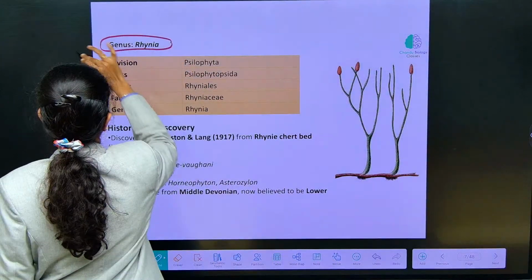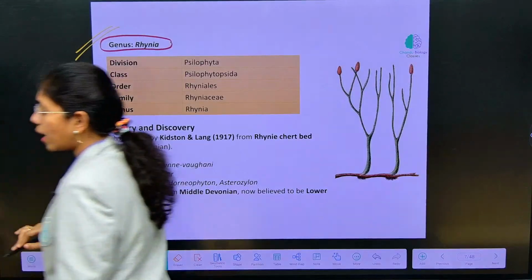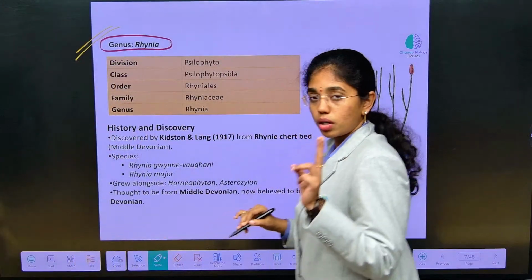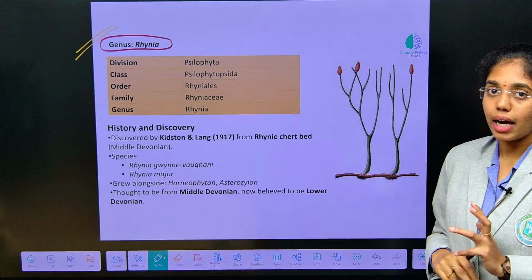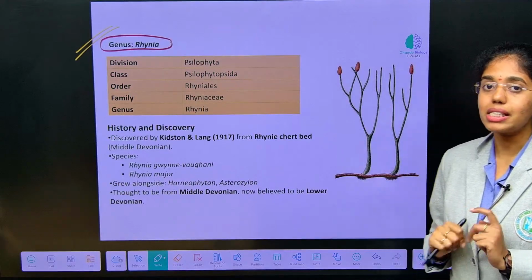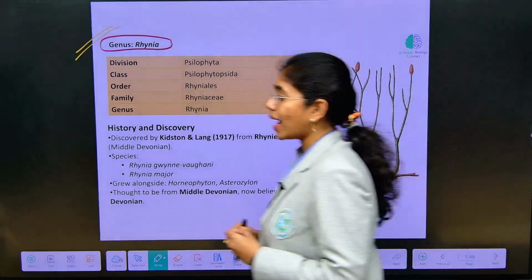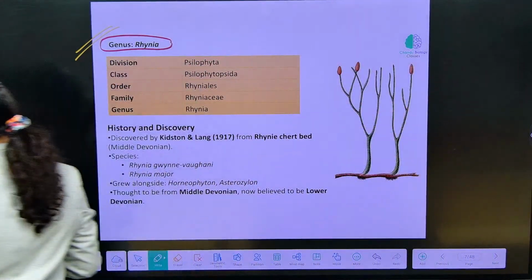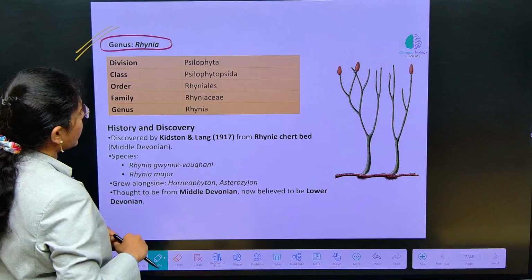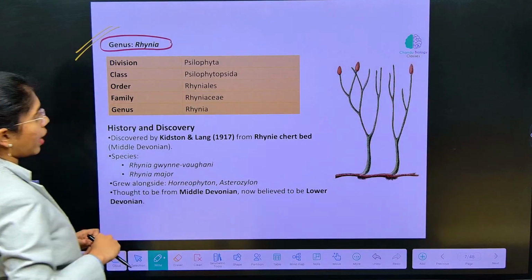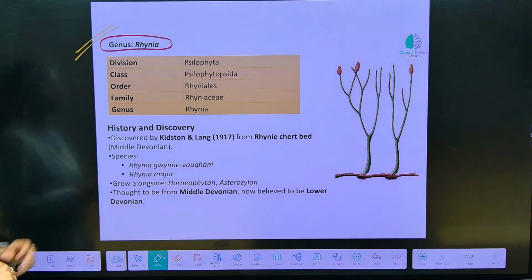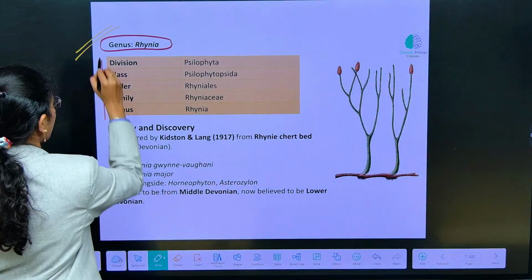Next, Rhynia is the first type study we are going to learn. Today we are going to learn two structures. One is Rhynia and the second type study is Lycopodium. Focus and listen. First, look into the systematic position of Rhynia. Genus Rhynia, family Rhyniaceae, order Rhyniales, class Coelophytopsida, division Coelophyta. This is the systematic position.